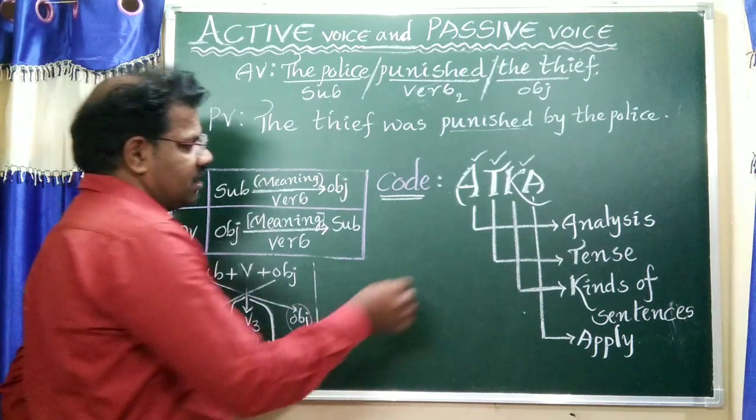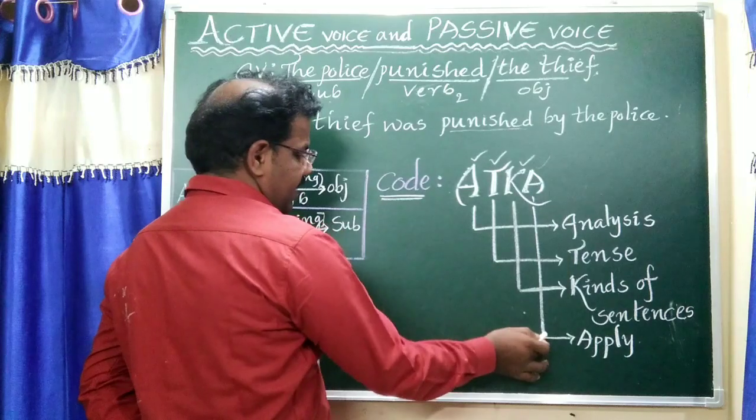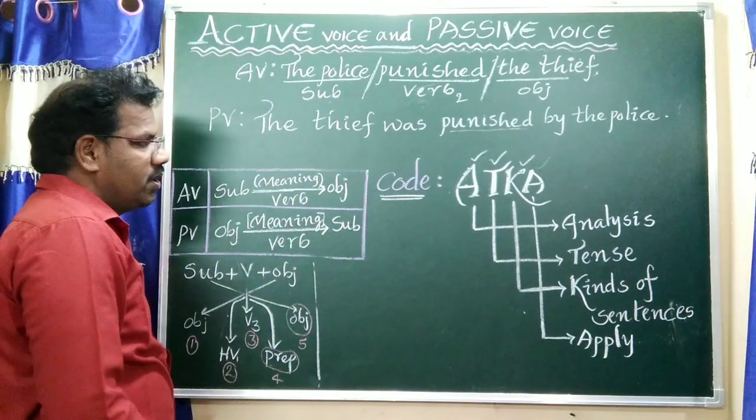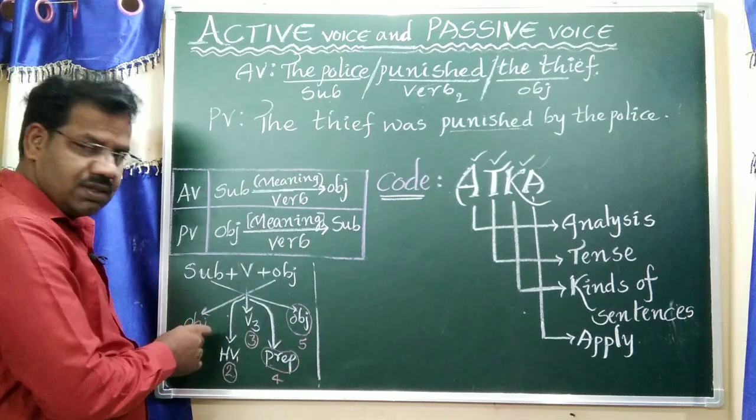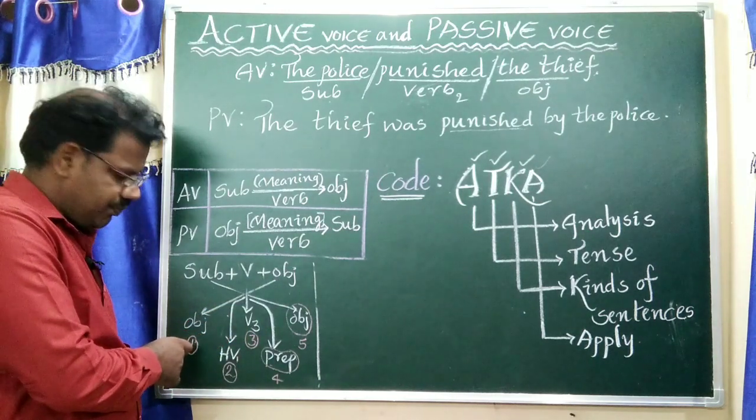Okay. Last one, A means apply. How can you apply? The object should come in first place.